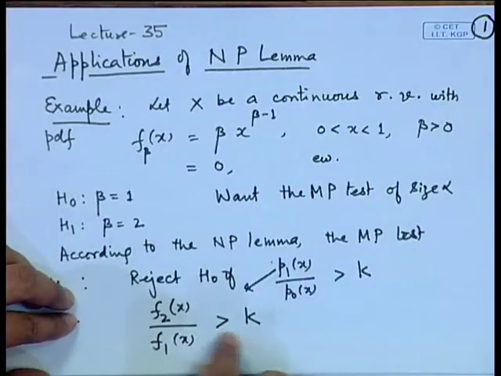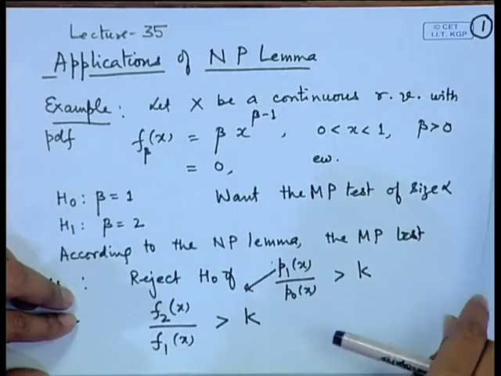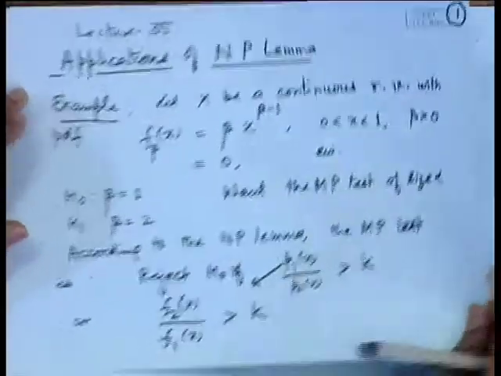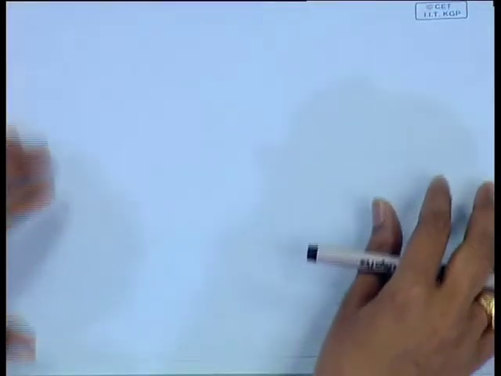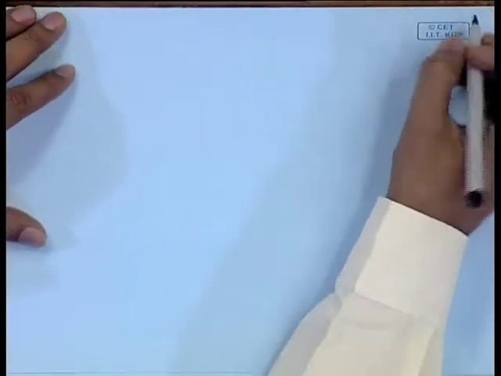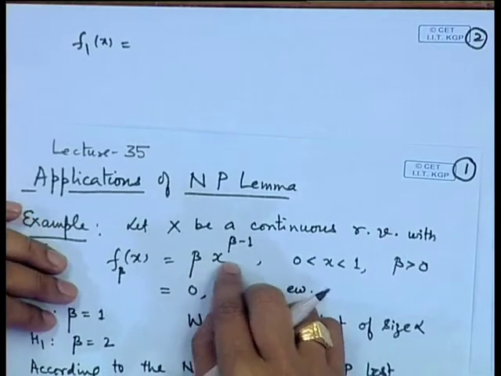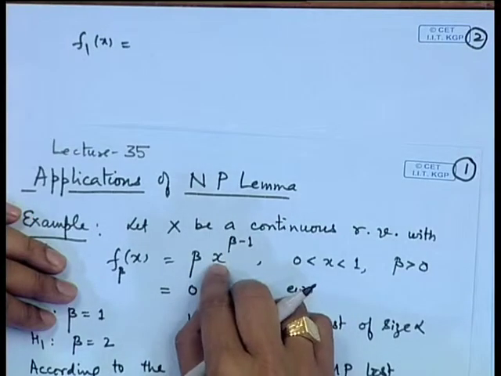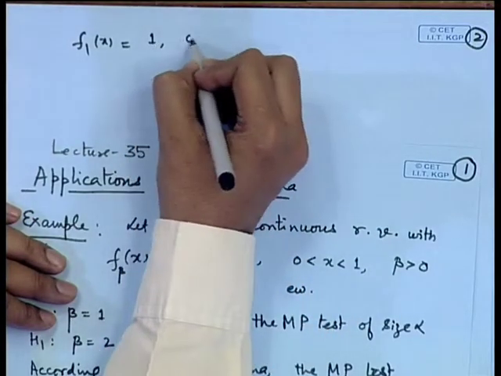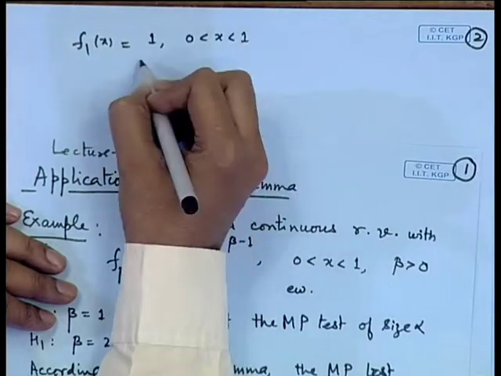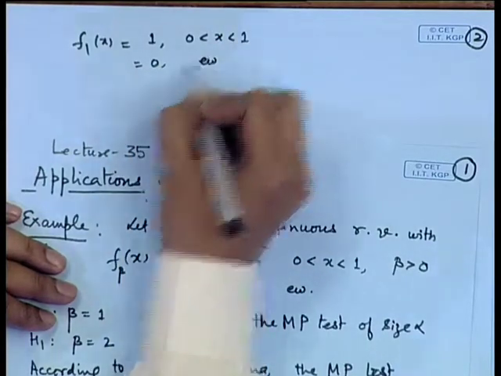So, now first of all let us look at when we are actually going to reject. So, this statement is equivalent to, so we have to consider the value here. What is f 1 of x? f 1 of x will be obtained by substituting beta is equal to 1 here, which gives us simply 1, that means the uniform distribution on the interval 0 to 1.